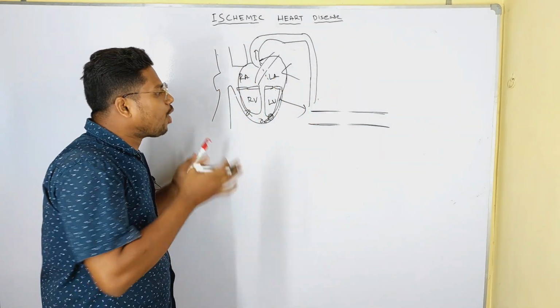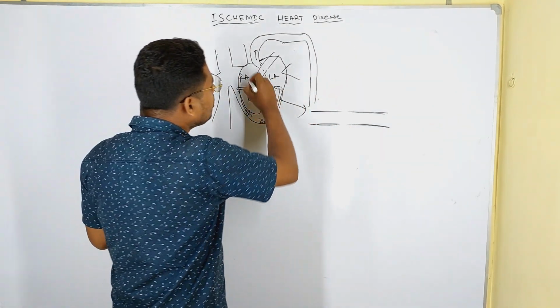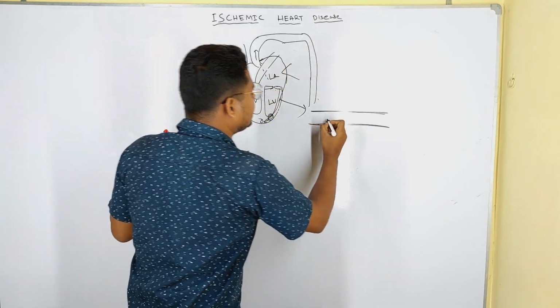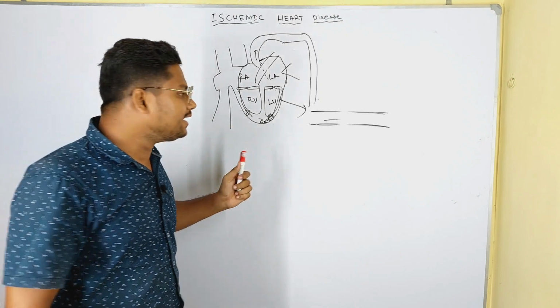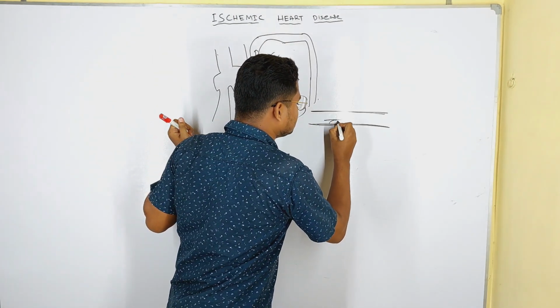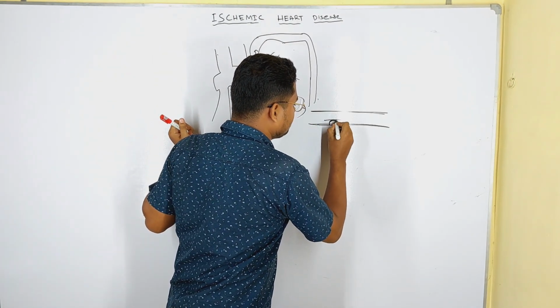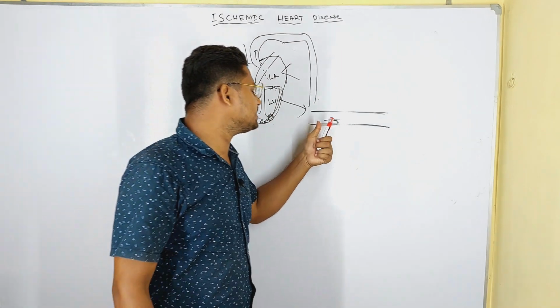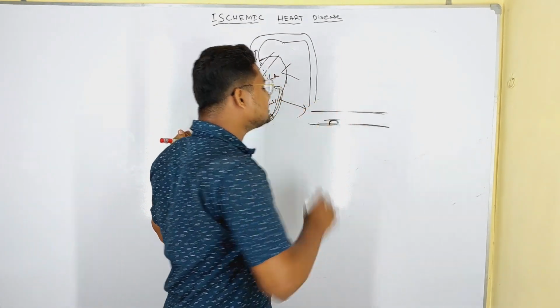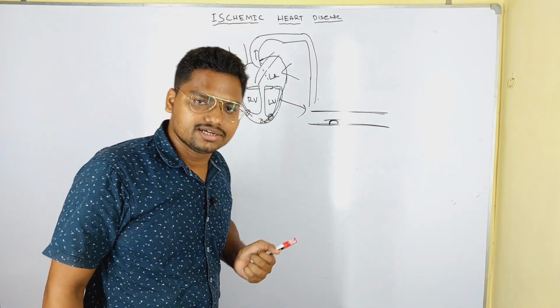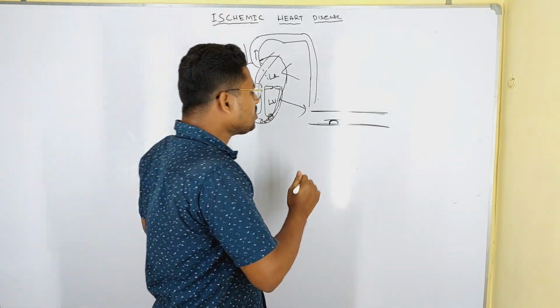Normally the blood supply to the coronary arteries is normal. When there is any obstruction, then the blood supply is reduced.